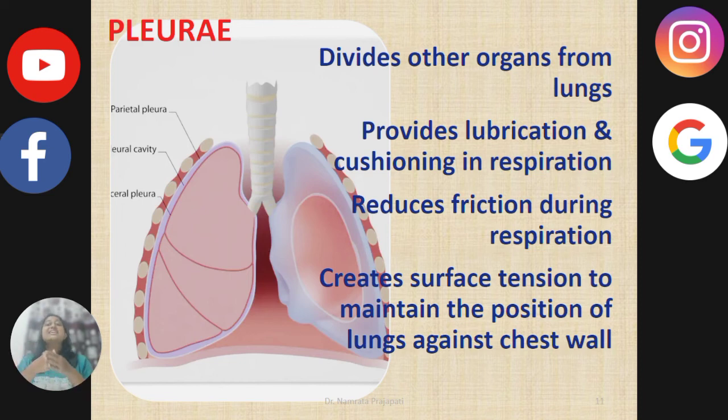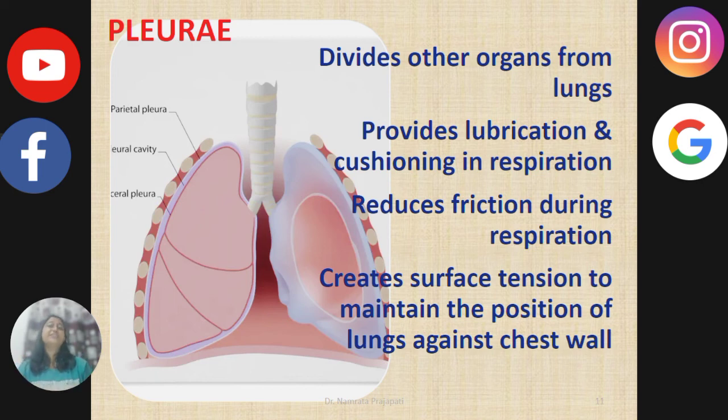Visceral pleura is the innermost layer of the pleura, while parietal pleura is the outermost layer. Between these two layers, there occurs a cavity which is termed as pleural cavity. The pleural cavity is filled with pleural fluid, which is responsible for reducing the friction between the pleura as well as the lungs.